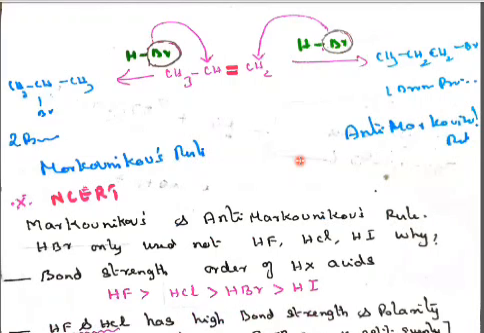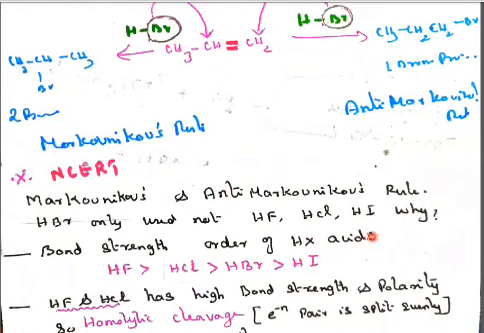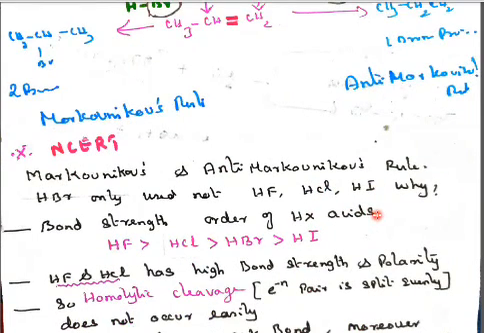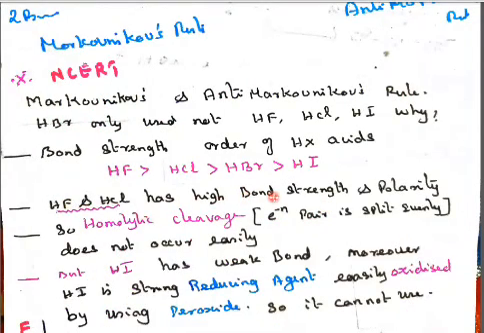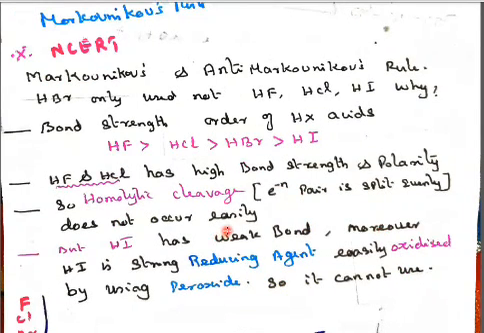In the NCERT, they will ask one question: we use only HBr, and not hydrofluoric acid, hydrochloric acid or hydroiodic acid. In the Markovnikov and anti-Markovnikov rules, only HBr is to be used. Why? Because of the bond strength order of HX. HF has a very high bond strength, and HCl also has a high bond strength. Homolytic cleavage, taking the electrons evenly, does not occur easily.